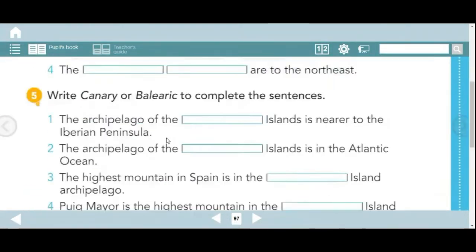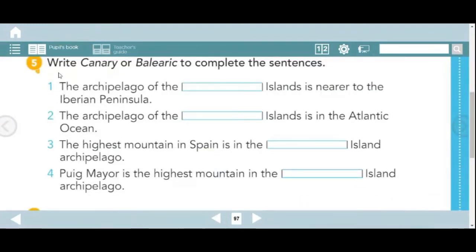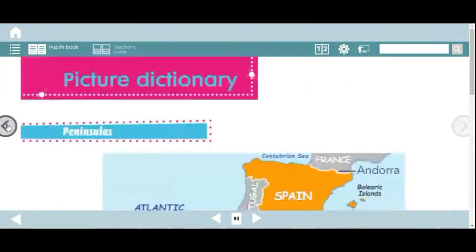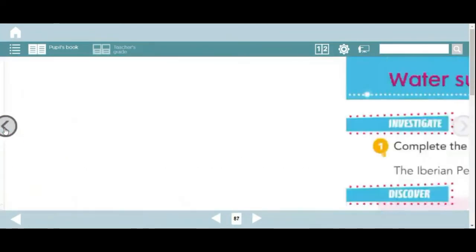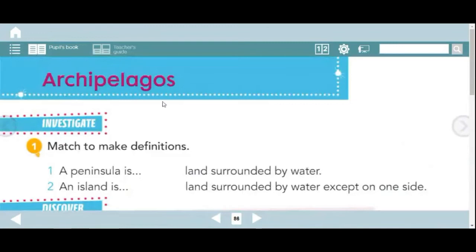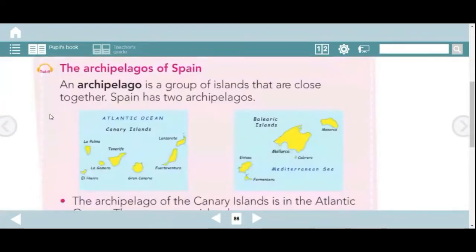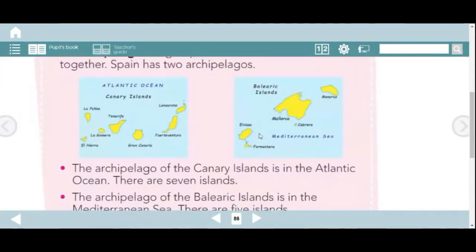Okay, activity number 5. The instructions say, write Canary or Balearic to complete the sentences. If you cannot remember, go back to when we talked about archipelagos. Archipelagos, it is page 86. Look at this information, you can read again, and then go back.